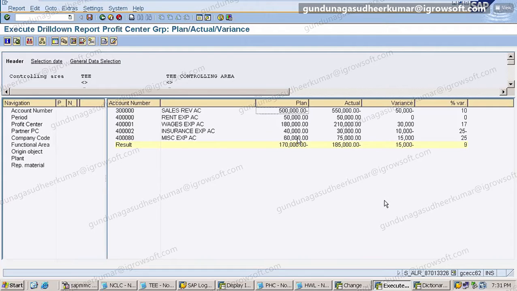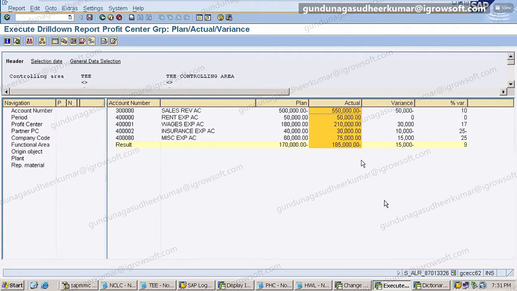Correct? So now my actual is what? Revenue is 5 lakh 50. Rent is same. Wages we paid 210. Insurance less. Miscellaneous higher. So total, 1,85,000 is the profit.